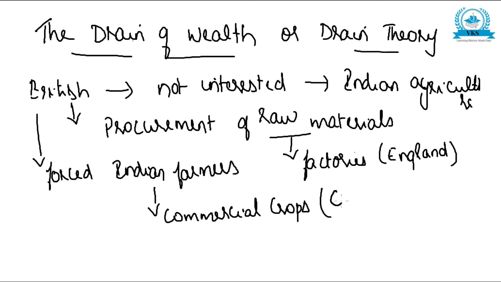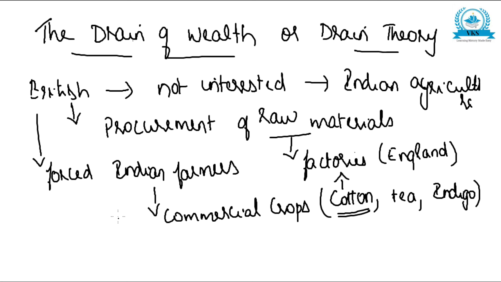Commercial crops like cotton, tea, sugarcane and indigo, which the British wanted Indian farmers to cultivate. These were in great demand in European and American markets.